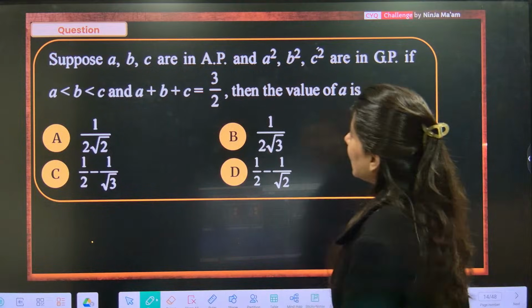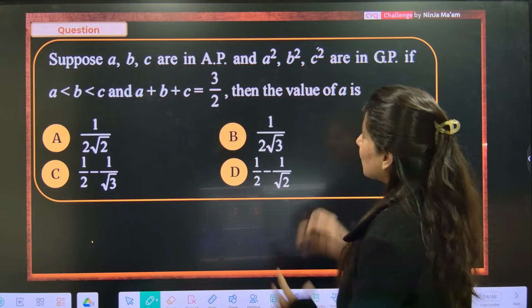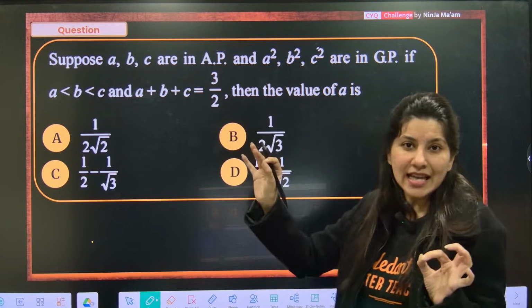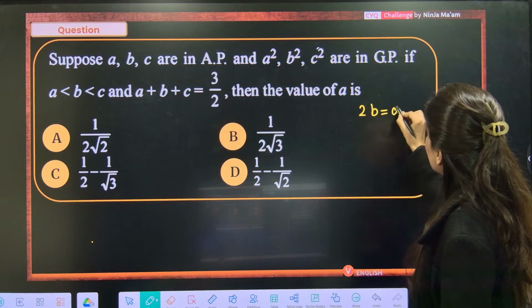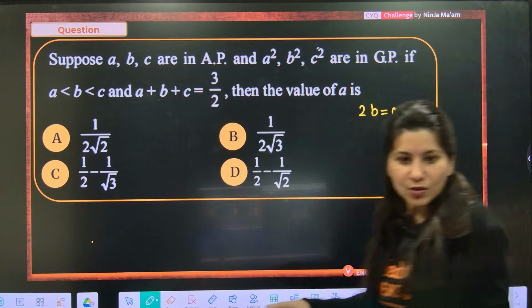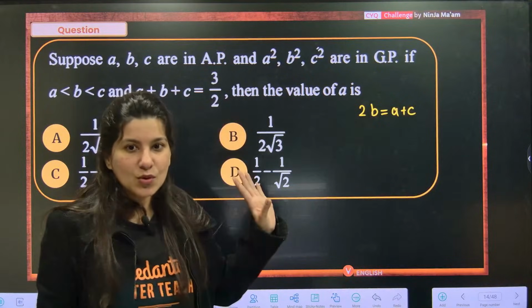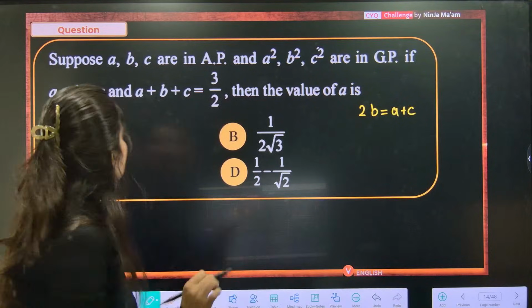A, B, C are in arithmetic progression. The moment I see this line, A, B, C are in AP, I have to write this. Yes, everybody? I think you are also writing with me. I think this thing you all have written, right?